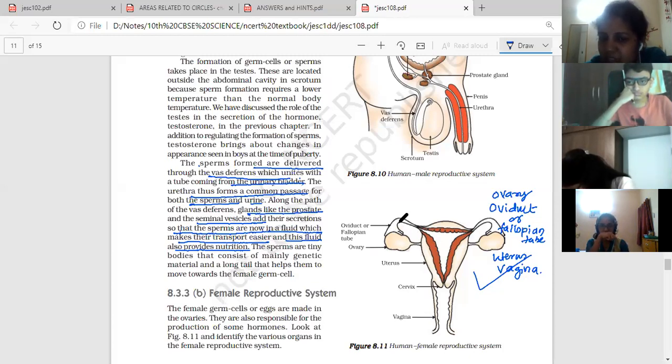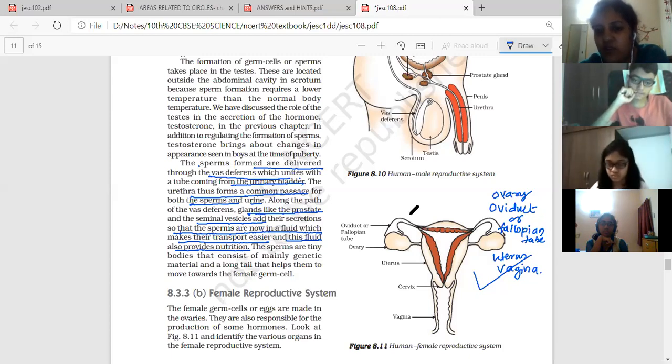In the menstruation cycle, ovulation takes place around the 10th to 14th day. Then if sperm is present, it fuses with the ovum and zygote formation takes place in the fallopian tube.